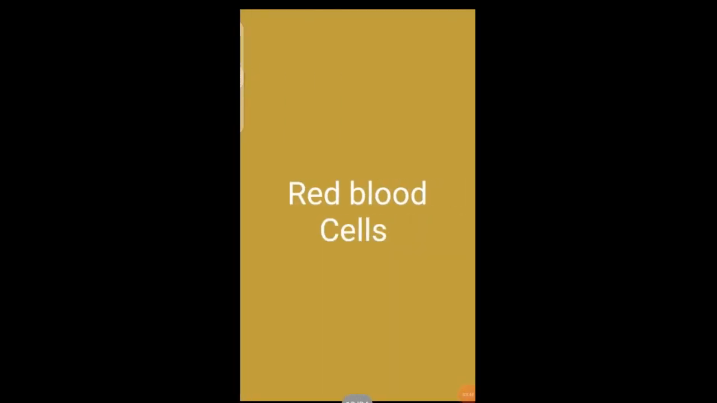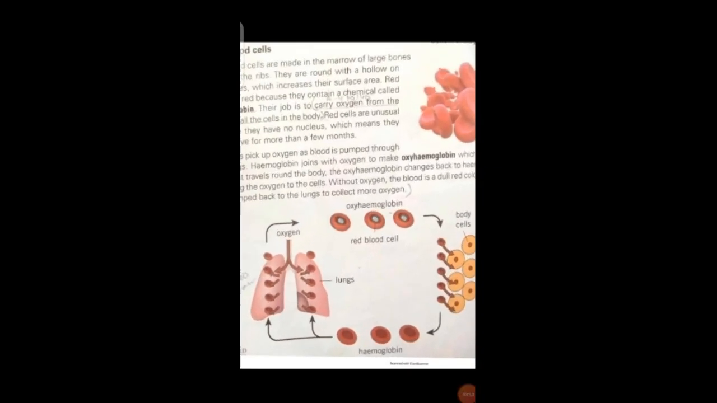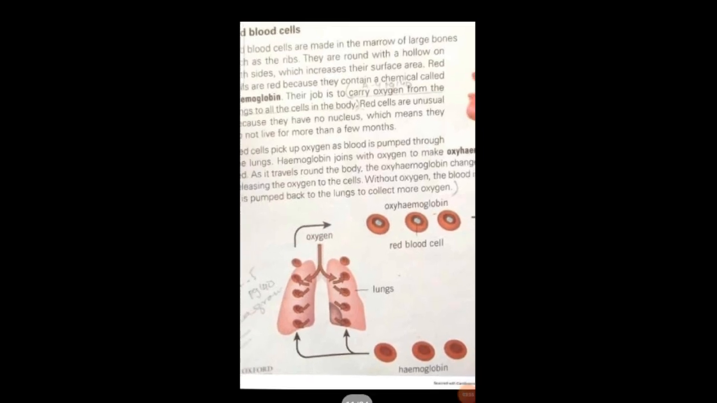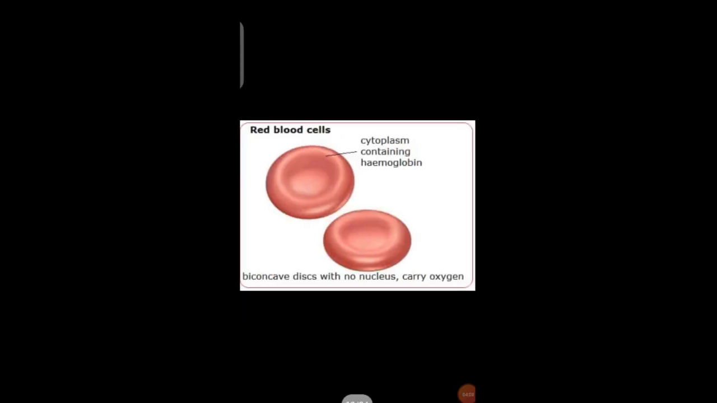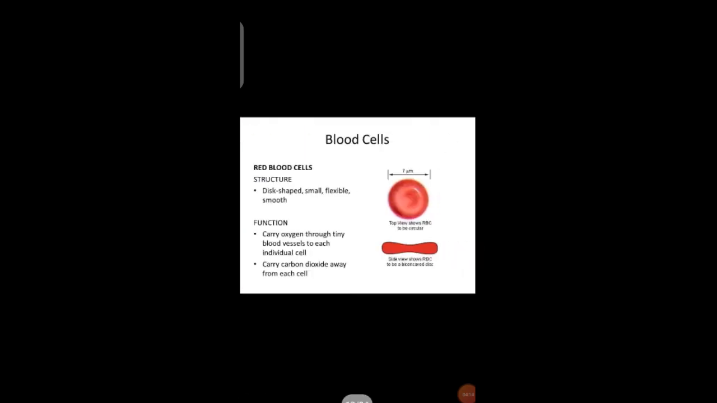After that we will talk about the red blood cell. The red blood cell is basically a disc-shaped structure which contains hemoglobin. Hemoglobin carries oxygen to all parts of the body. The disc-shaped structure is important to absorb more oxygen onto its surface. You will see over here the cytoplasm contains hemoglobin. This is the structure of the red blood cell. Red blood cell: disc-shaped structure, small, flexible, smooth surface.